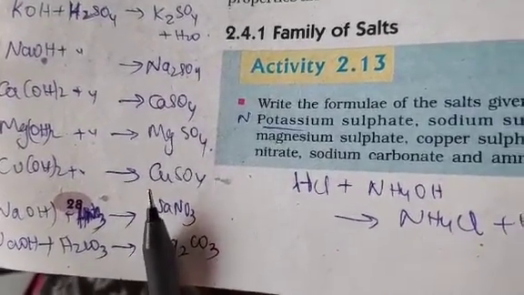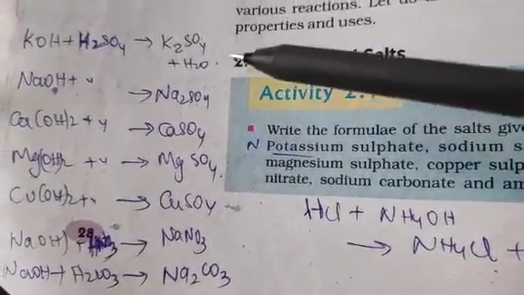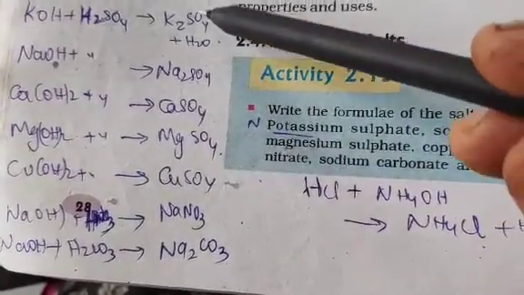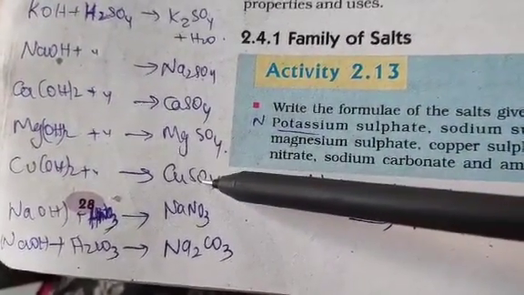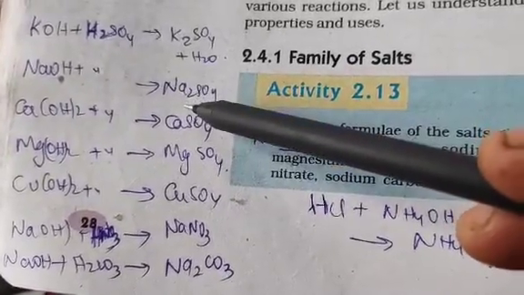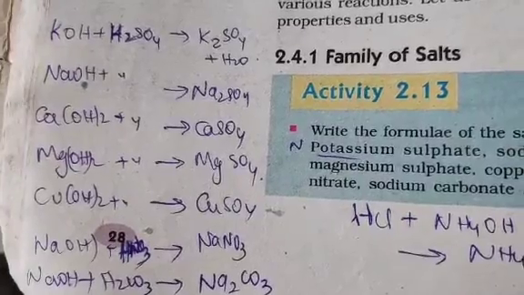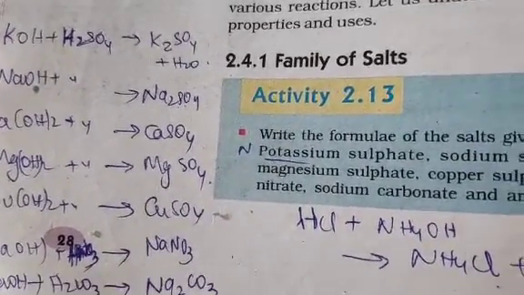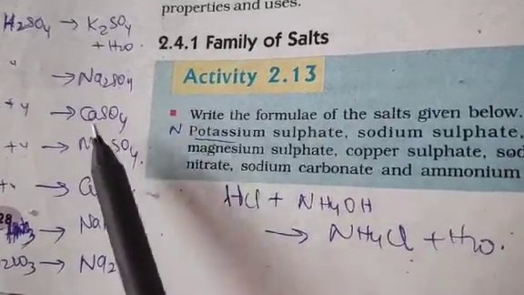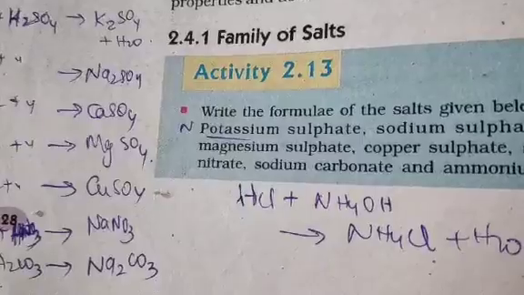Clear or not? Now if you want to identify the families, these are all sulfate salts. Correct? All of them are sulfate, therefore they are sulfate salts. Now sodium sulfate, sodium nitrate and sodium carbonate are sodium salts. You can call it like that. Correct or not? So like this you have to identify the type of salt which is given to you.